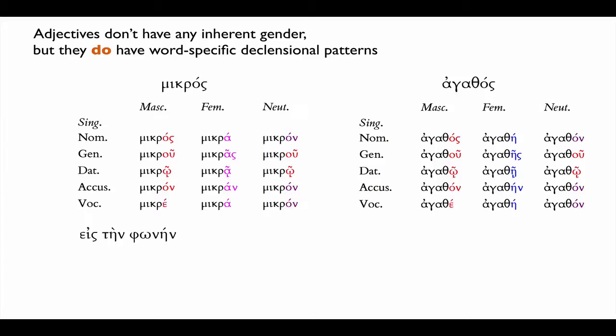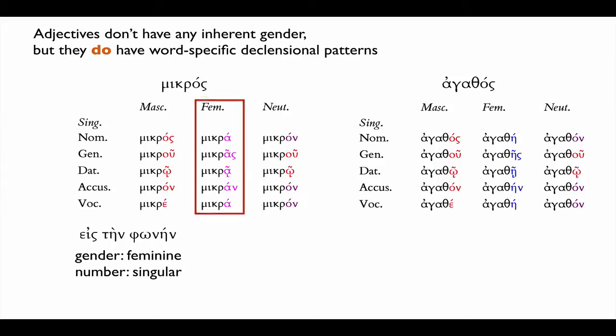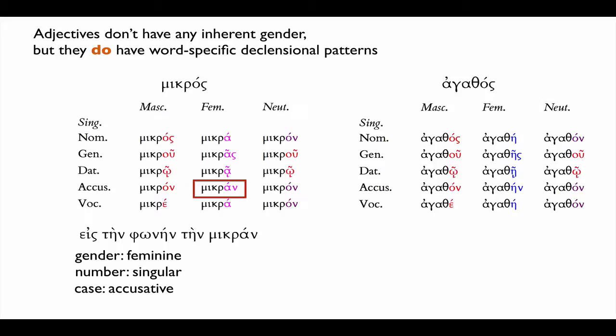If, however, we want to take this same noun and make it agree with mikros, we'll ask the same questions, and mikros has its own pattern. All right, it's feminine. Here's our feminines. It's singular. Here's our singulars. And it's accusative. There's our accusative, which means the correct way to make our adjective agree with our noun in this case is eis tein phonein mikron.